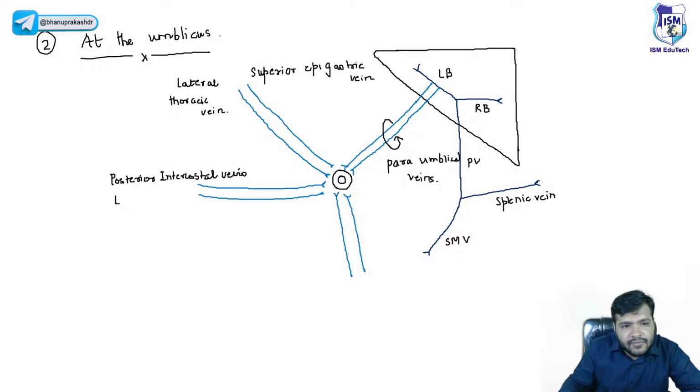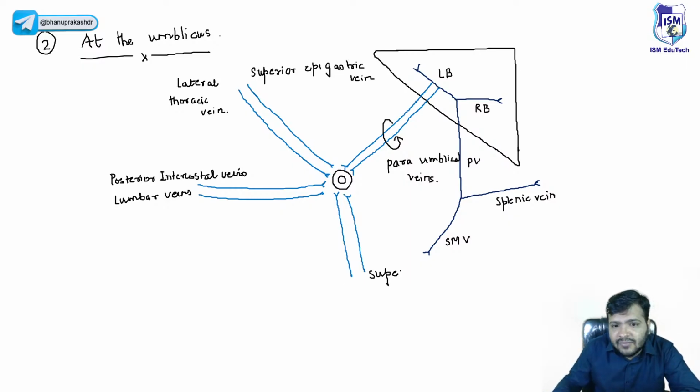Then we have the lumbar veins, and from the inferior side you already know we have the superficial epigastric vein. Again beta, it is superficial, the superior epigastric is the upper one, and this is the superficial epigastric vein and inferior epigastric vein.